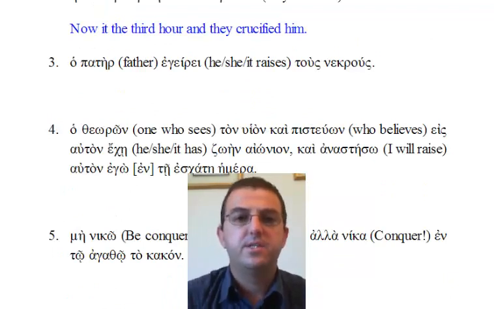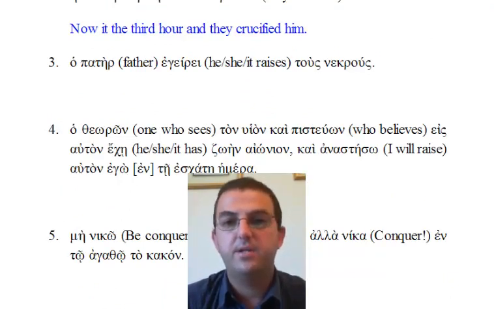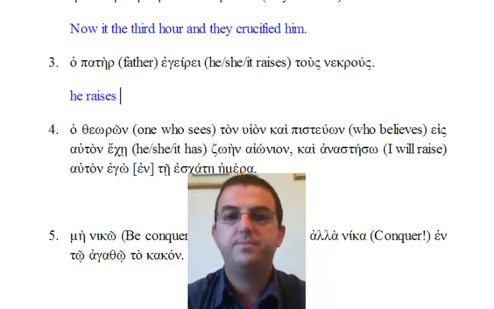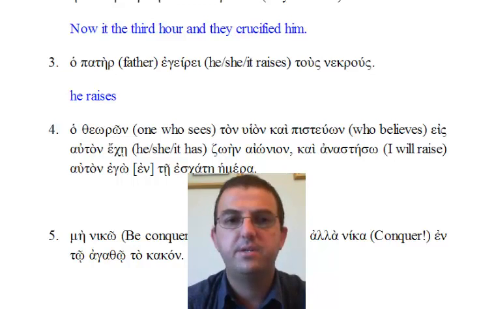The third sentence, ho pater egeirei tous nekrous. We begin as always by looking for the verb. We are given the verb. It is he, she, or it raises. Next we look for the subject. Here we have it as ho pater.